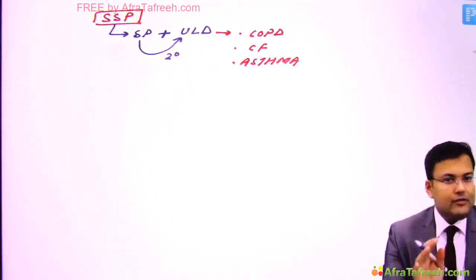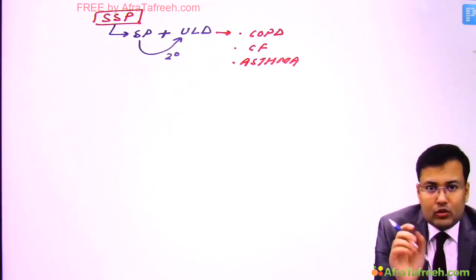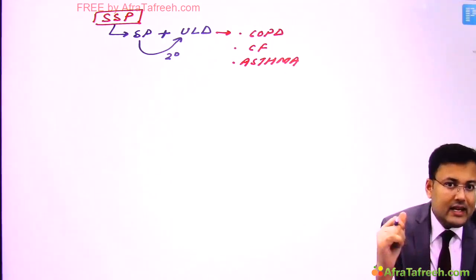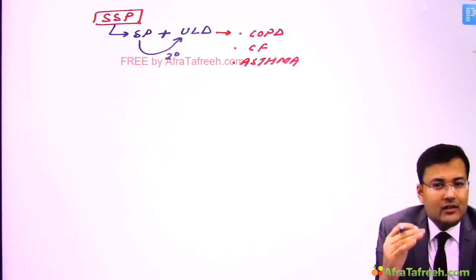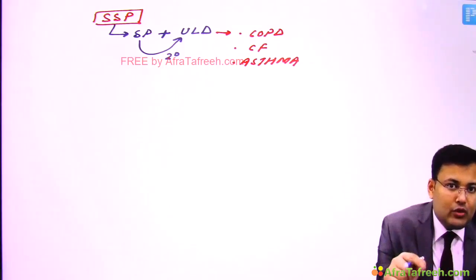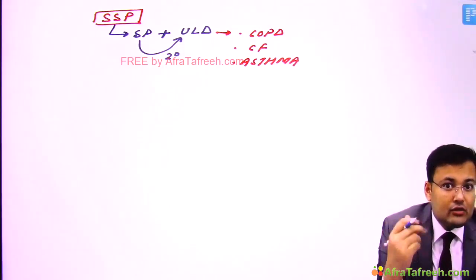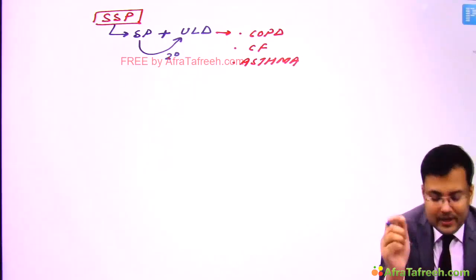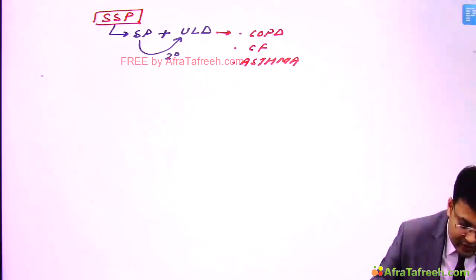Okay. Now in primary spontaneous pneumothorax, the patient was having only mild dyspnea. But in secondary spontaneous pneumothorax, the severity of symptoms is more. Why? Because with pneumothorax the patient is having underlying lung disease also, and second, these patients are relatively older.